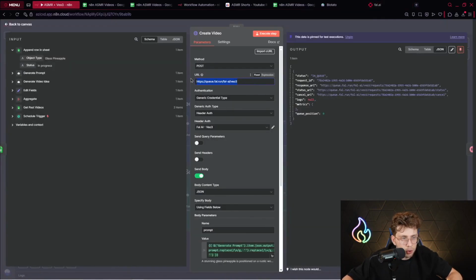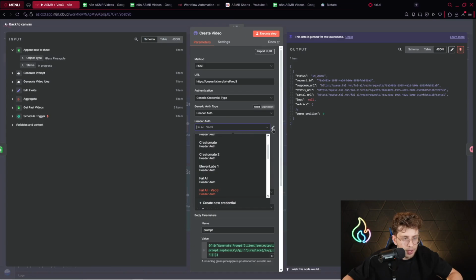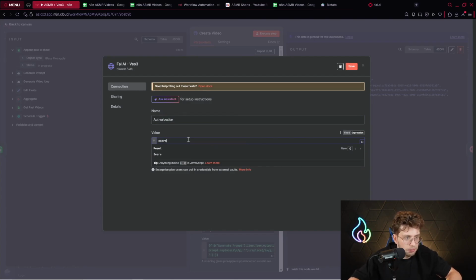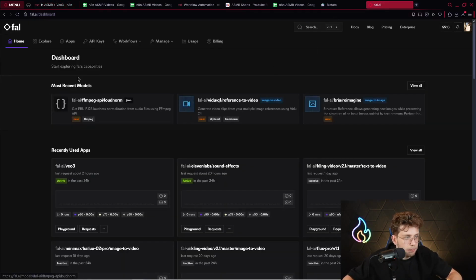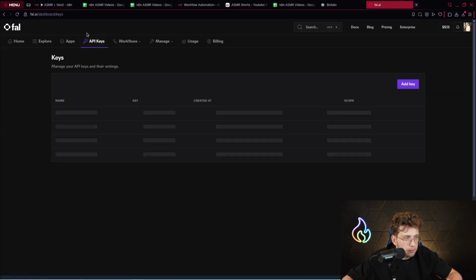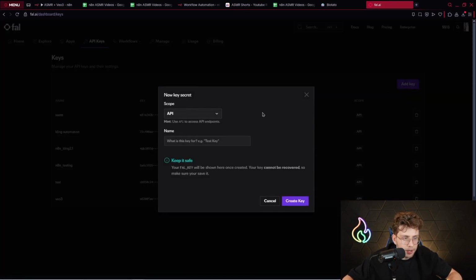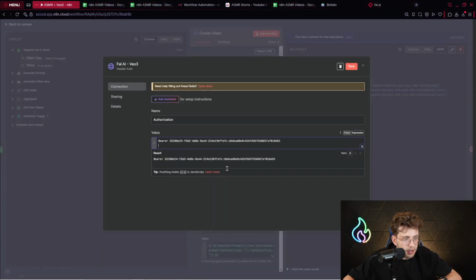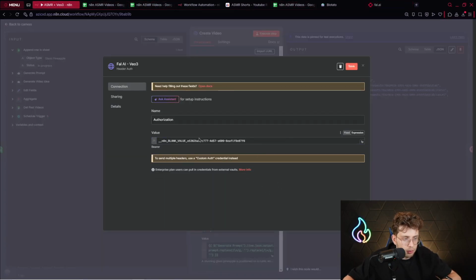And again, we provide the URL. For the authentication, we pick generic credential type, header authentication, and we provide the authorization, and inside the value, we provide Bearer, and here our API key. For the API key, we go ahead here, we add an API key, let's say it will be n8n VO3, we create the key, copy it and provide it there. That's pretty much everything. This way, you connect your credential.